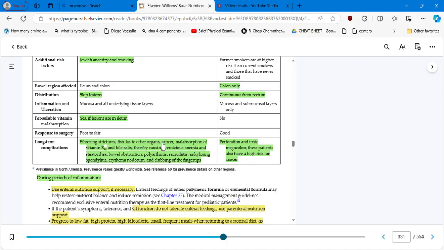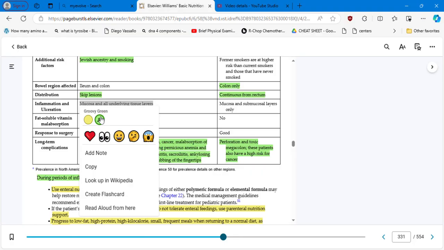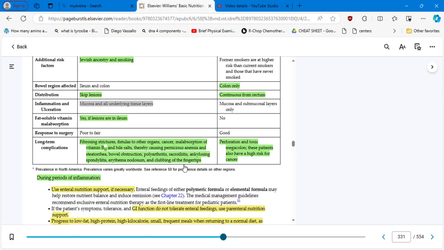Because this condition is going to affect the mucosa and all underlying tissue layers. That's why they are at risk for fistulas, okay? While ulcerative colitis is the mucosa and submucosa layers only, okay? So you see there are more complications in Crohn's than ulcerative colitis.